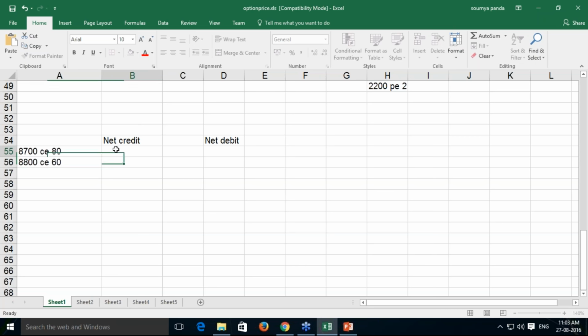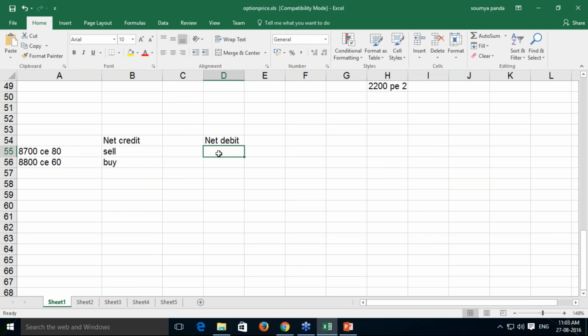A net credit strategy says that if you sell the first one, 8,700, and buy the second one at 60, you receive 20 rupees as credit. That 20 rupees times the lot size, whatever it may be, is your credit. That is called a net credit strategy.